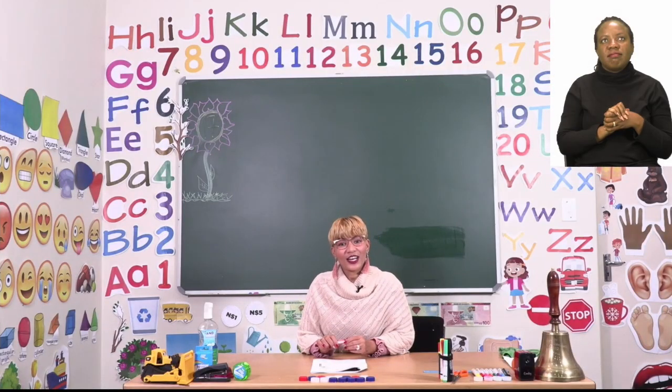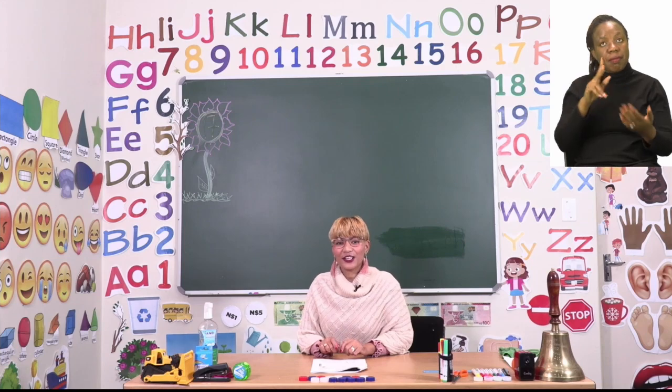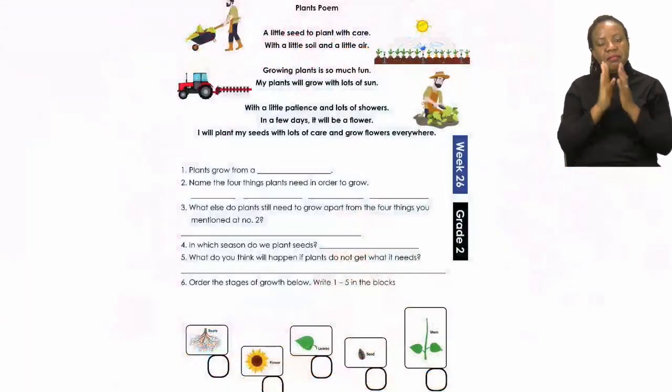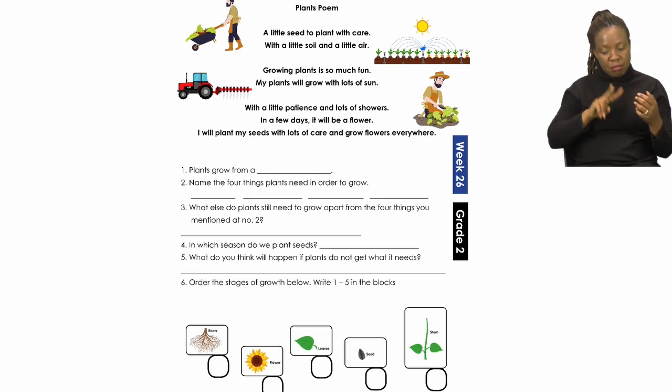In this part of our lesson, we are going to do a little poem. Let's turn our booklets to page 17. On page 17, you will see we have a plants poem. Now we are going to read through the poem, and then we are going to read through the questions before we go through the poem again.